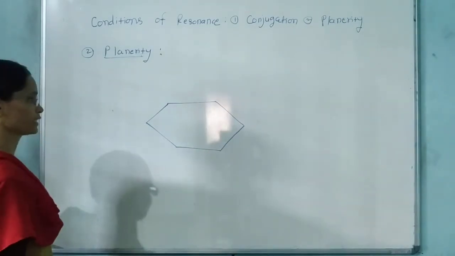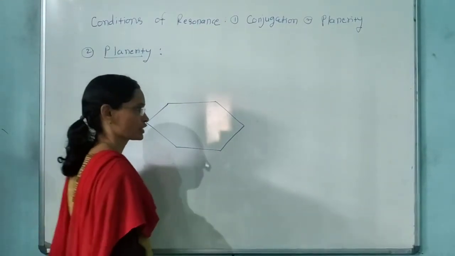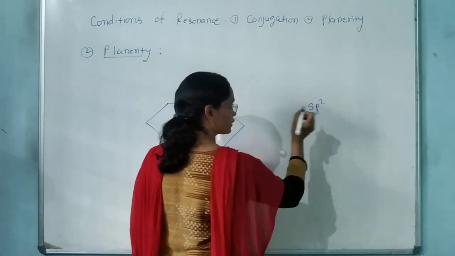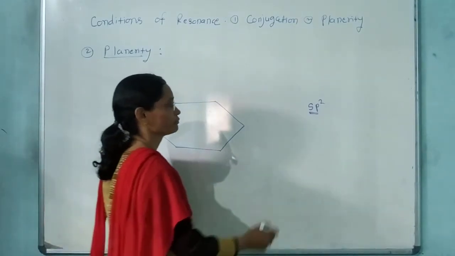Benzene C6H6, 3 single bonds, 3 double bonds. Hybridization of benzene is sp2, right? Each carbon of benzene is sp2 hybridized.